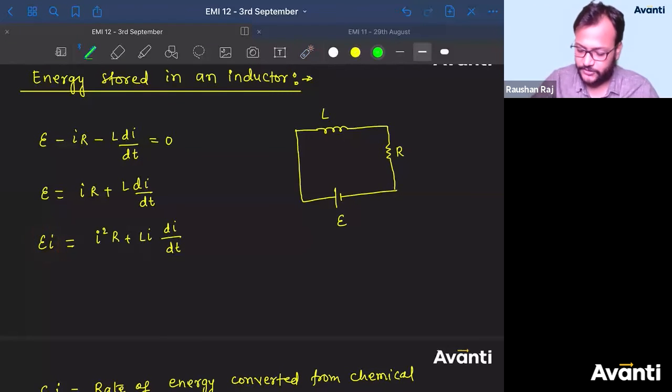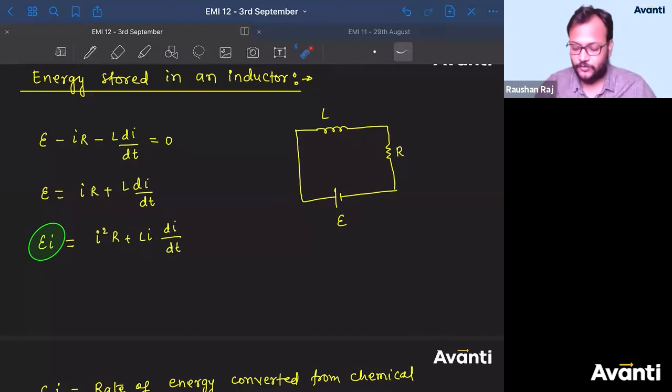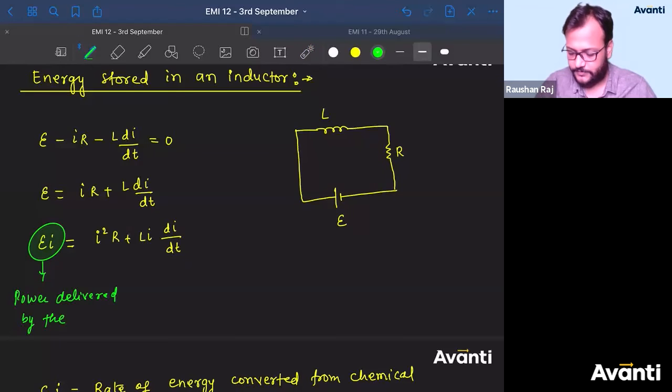What is E into I? चलो बोलो. Since here internal resistance has not been considered, E will be the potential difference across the terminal of the battery only. So I'll say this is the power delivered by the battery.